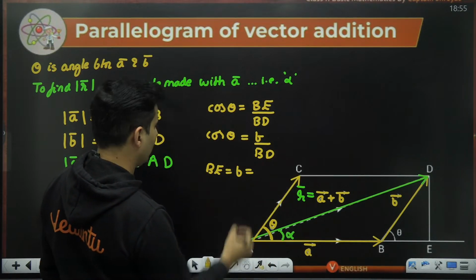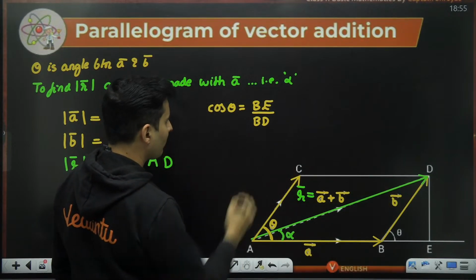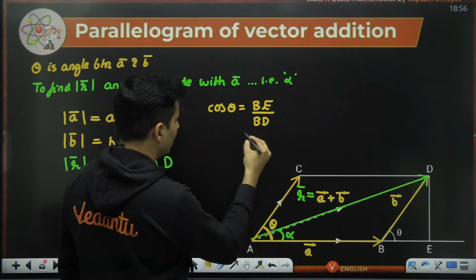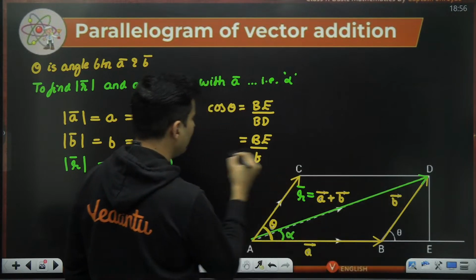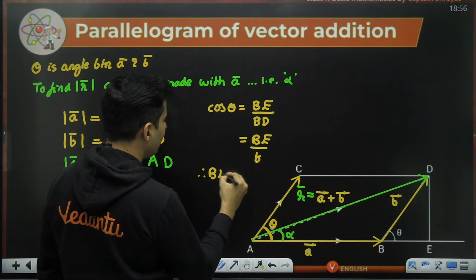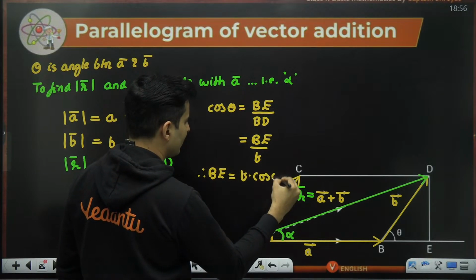Oops, sorry guys, I think I made a mistake over here. BD was B, not BE. So my bad. This BE by BD, B to D is nothing but B. Therefore, BE is nothing but B multiplied by cos theta.